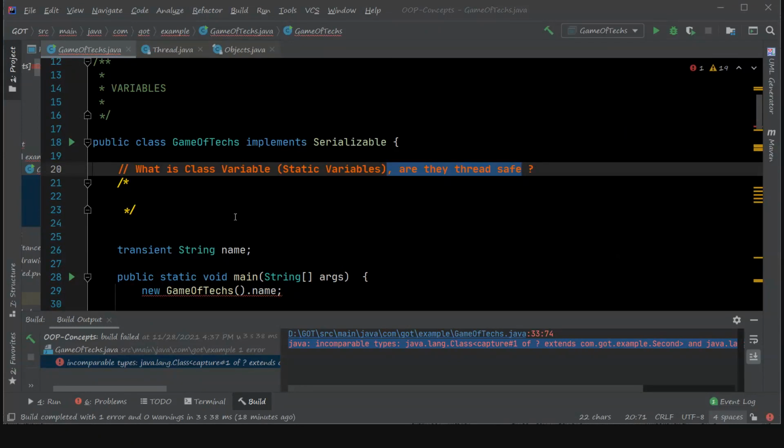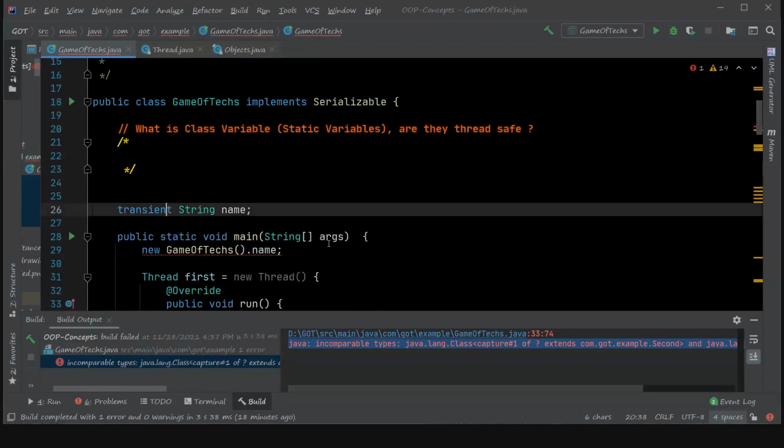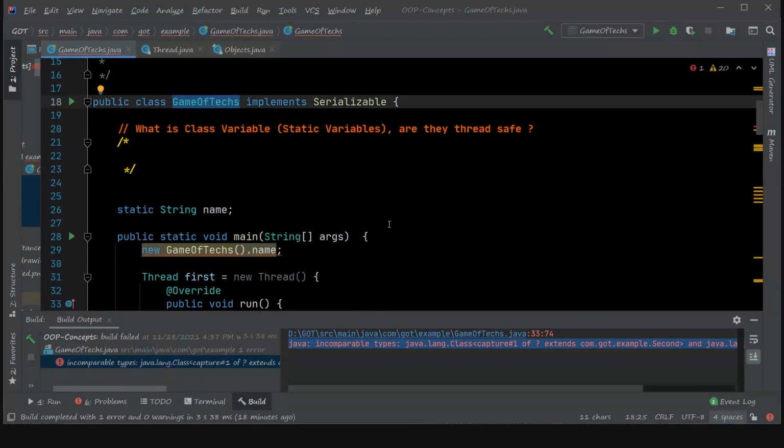Next, we talk about what are class variables or static variables, and are they thread safe? For example, if I create a variable called string name and make it static, this is called a static variable or class variable. In order to access this one, we do not need to create any instance. We can directly access it by using the class.